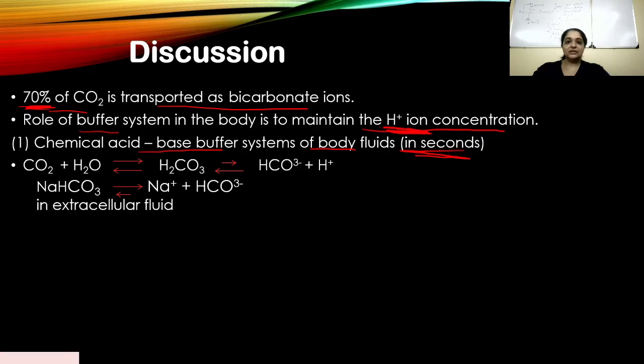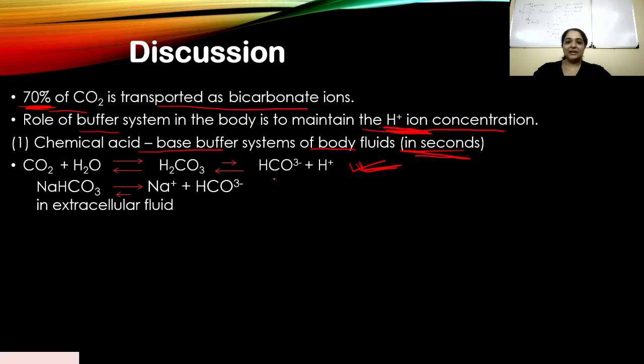So if the H plus ion concentration increases, it will quickly react and bring down the H plus ion concentration. We'll see how in some time. That is why I said the role of the buffer system in the body is to maintain the H plus ion concentration. So the first way your body tries to defend itself if there is an imbalance is by the chemical acid base buffer system of the body fluids, which begins in seconds. So you know this reaction. I'm sure you are aware of this reaction. You have been studying this reaction so many times.